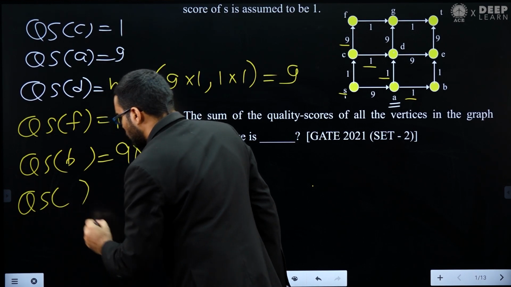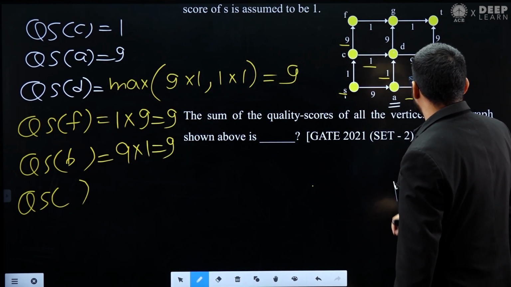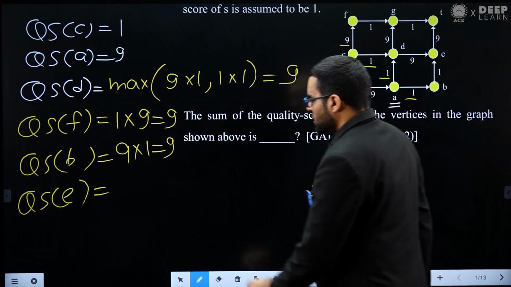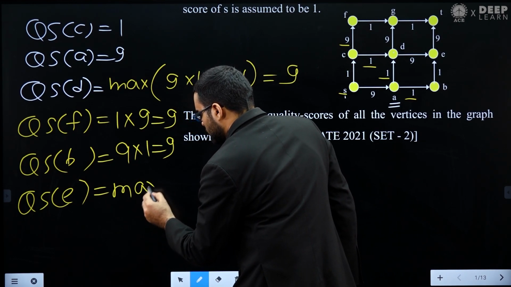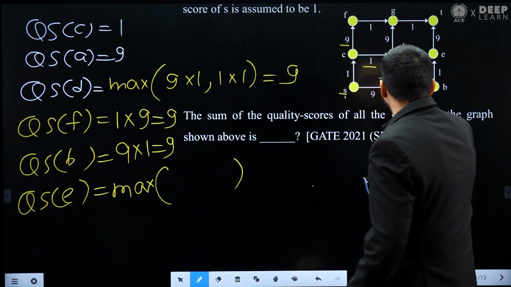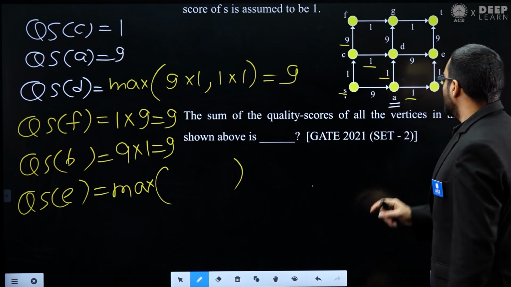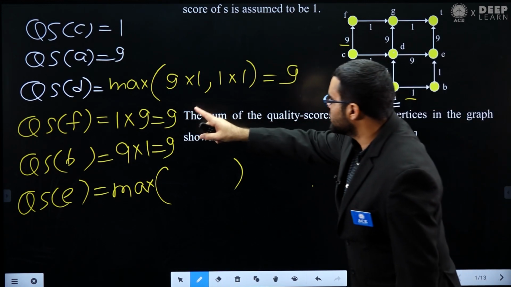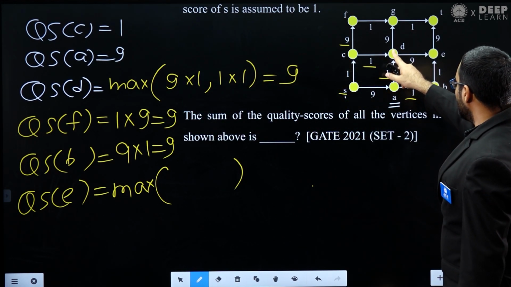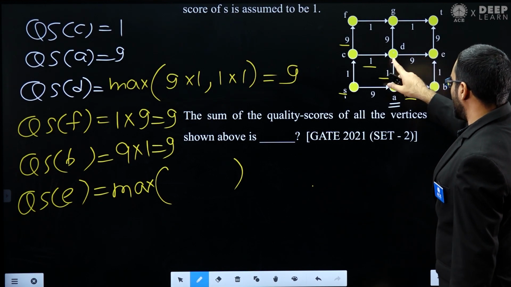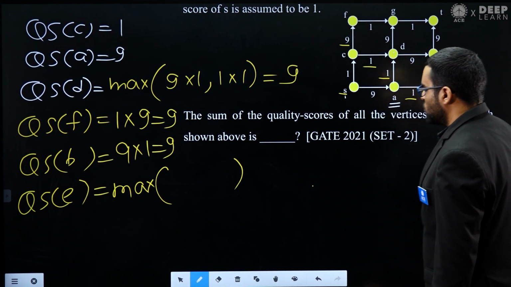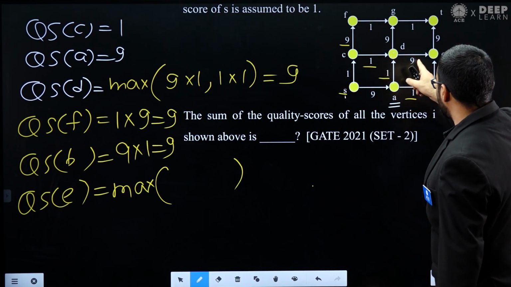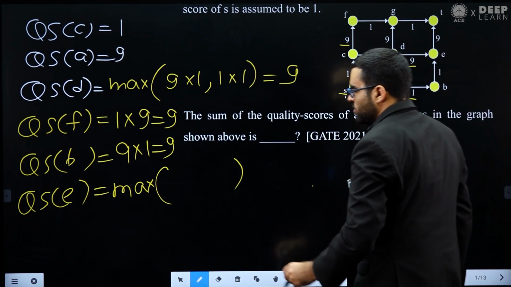Now what will be the quality score of E? In E you can see there are two incoming edges, one from D and another from B. The quality score of D we already know, that is 9. If you take the path from D to E, the score that we will get is the quality score of D multiplied by 9, so 9 multiplied by 9.